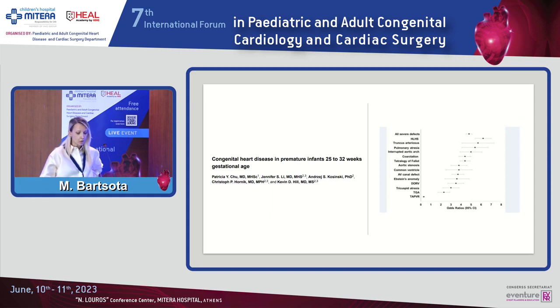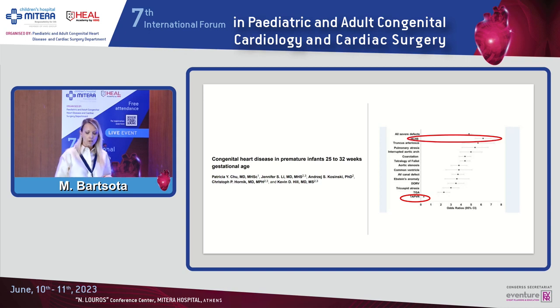This is a study that included quite a large number of patients born at extreme prematurity, between 25 and 32 weeks, and they showed that in these patients, severe congenital heart disease had a prevalence of 7.4 per 1,000 hospital admissions, compared to 1.5 per 1,000 admissions in term babies. What is interesting is that different congenital heart defects had different prevalence at different gestations. TAPVC, for example, is more common in term babies and is very rare in preterm babies. On the other hand, hypoplastic left heart syndrome is significantly associated with prematurity and low birth weight.